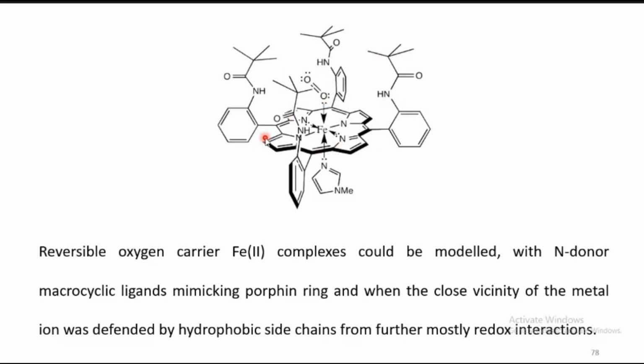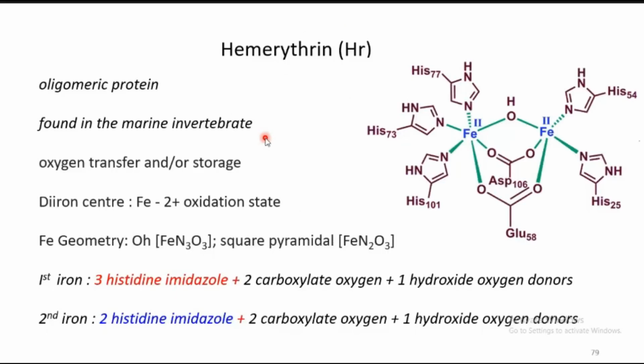A number of molecules are designed and they are exhibiting this. So in the next session, I think we will discuss something about hemerythrin as well as hemocyanin, which are highly important. They fall under the category of non-heme iron containing enzymes which are involved in oxygen transport as well as storage. Thank you so much for your attention.